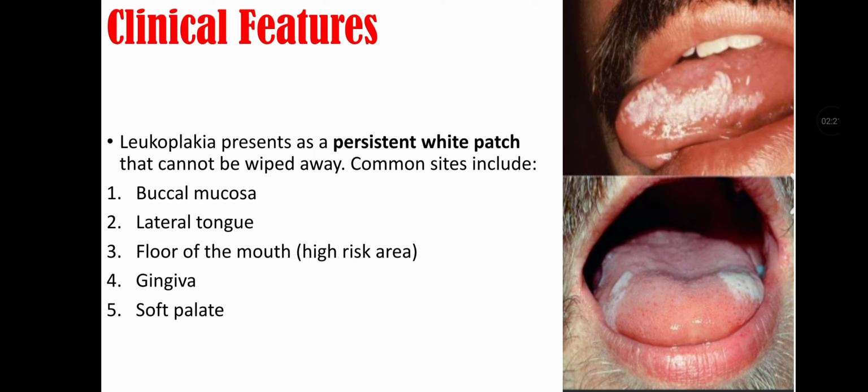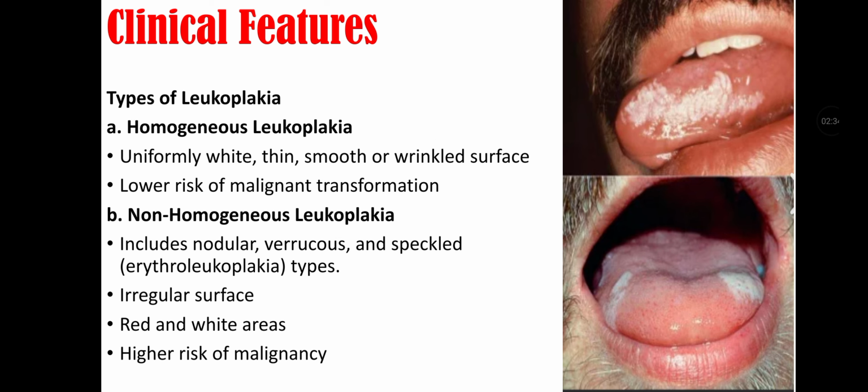Clinical features of leukoplakia. Leukoplakia presents as persistent white patch that cannot be wiped away. Common sites of it include buccal mucosa, lateral tongue, floor of mouth, gingiva, and soft palate. Then there are types of leukoplakia. There are two types: homogeneous leukoplakia and non-homogeneous leukoplakia.